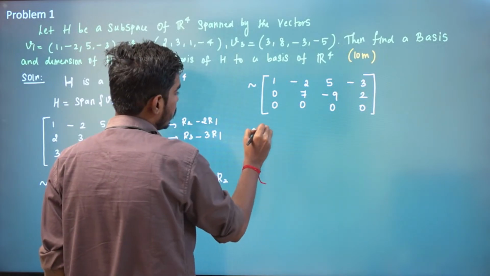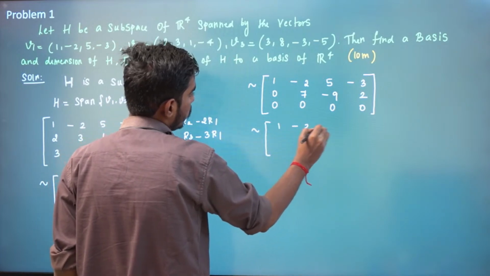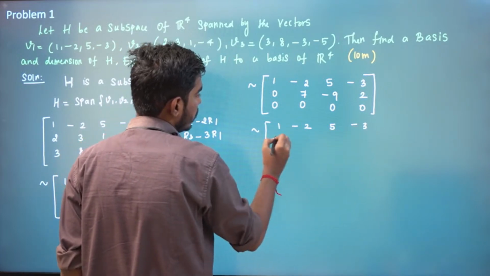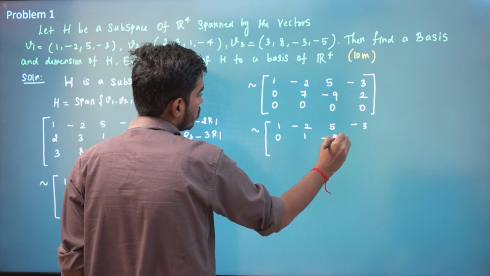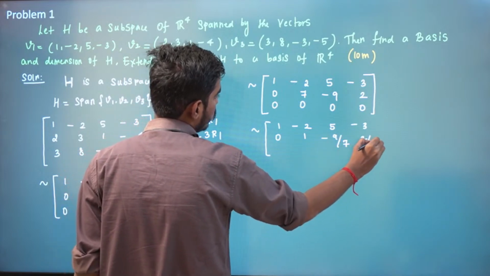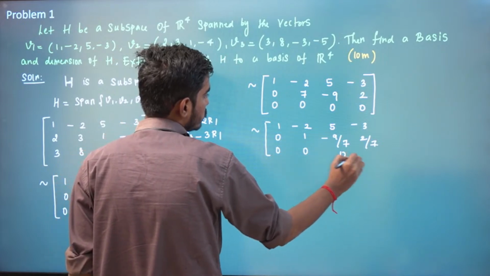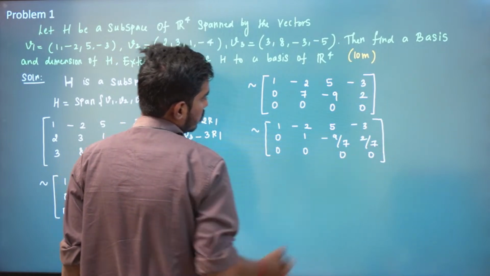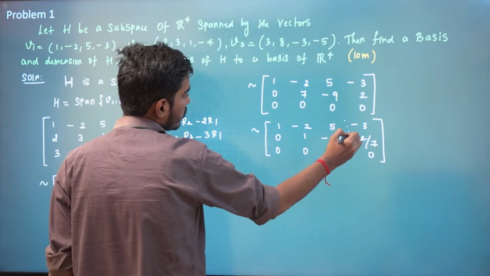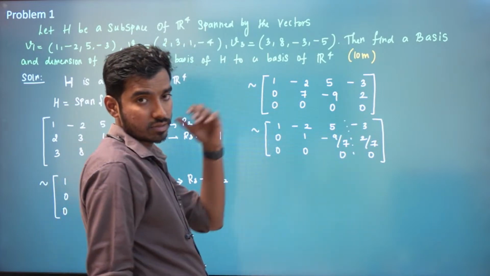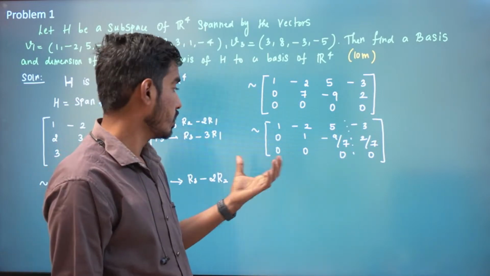Or else you can write this as 1, minus 2, 5, minus 3, 0, 1, minus 9 by 7, 2 by 7. I'm just dividing this by 7. This is 0, 0, 0, 0. Now you can see what is the rank for this matrix.